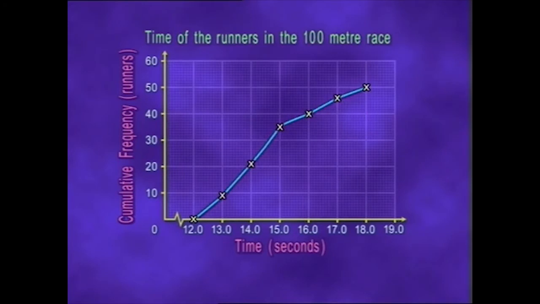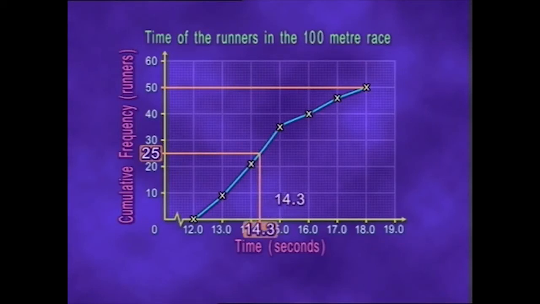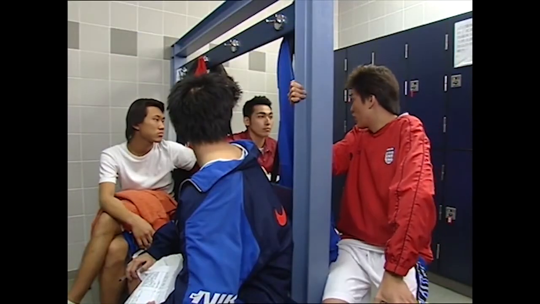In this cumulative frequency curve, this vertex gives the total frequency, which is the total number of data, 50. For simplicity, half of the total number of data, that is 50 divided by 2 or 25, is taken as the middle position. Therefore, the cumulative frequency of 25 gives a corresponding time of 14.3 seconds, which is the median of the runners' time. But what about the mode?